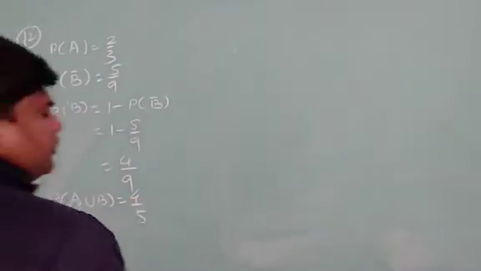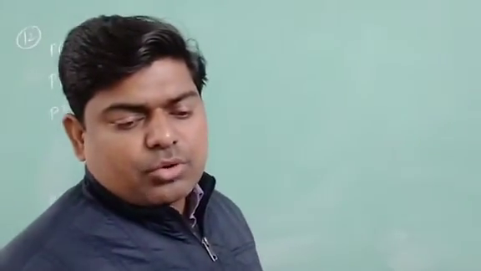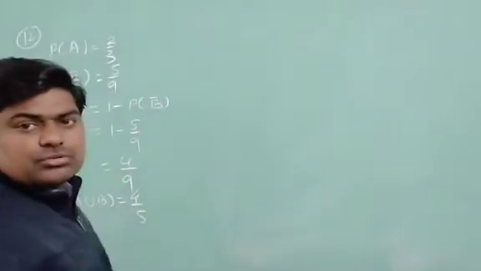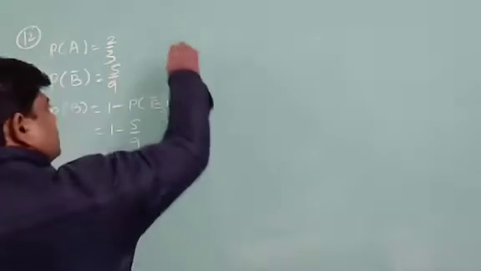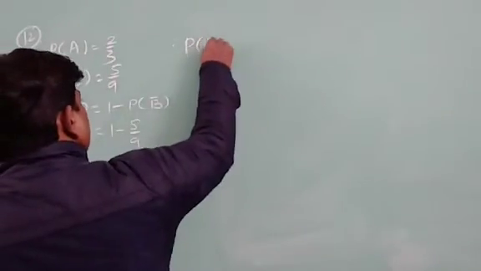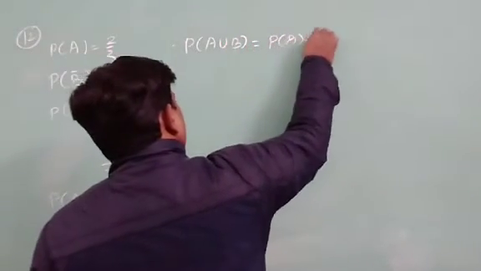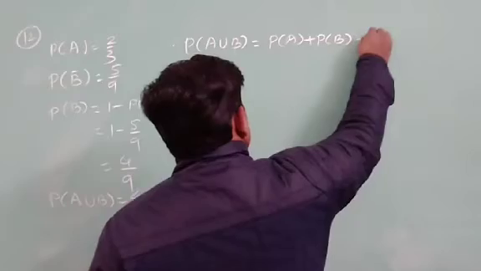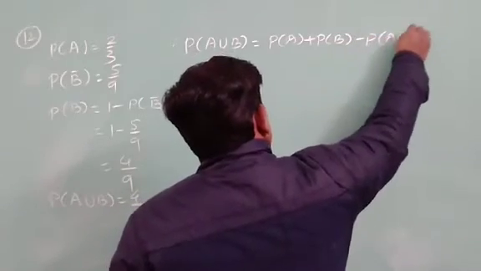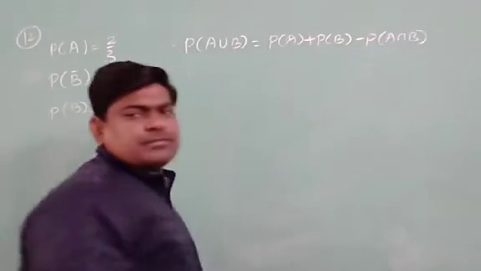You have to find the probability of A intersection B, meaning the probability of success in both events. If you remember, I told you one formula: the probability of A union B is equal to the probability of A plus the probability of B minus the probability of A intersection B.